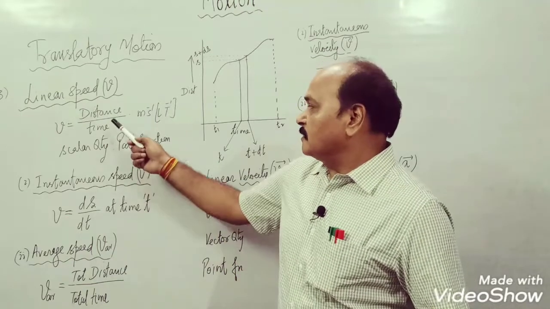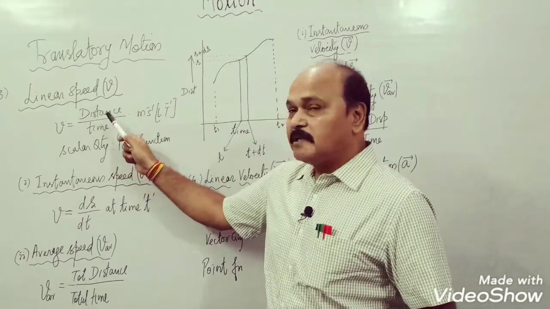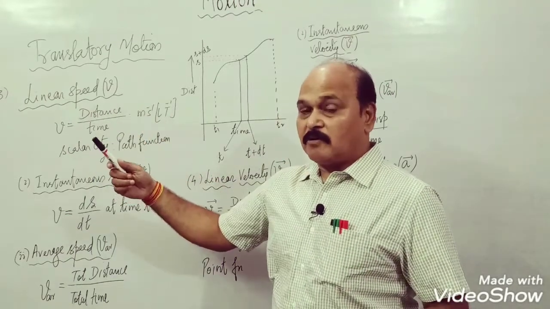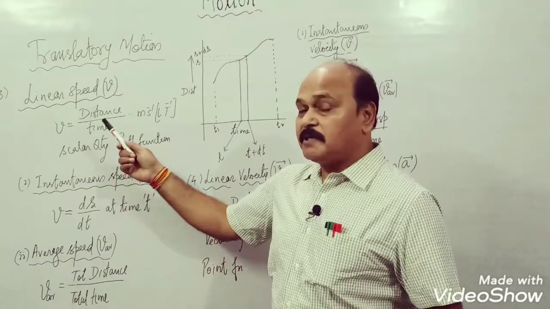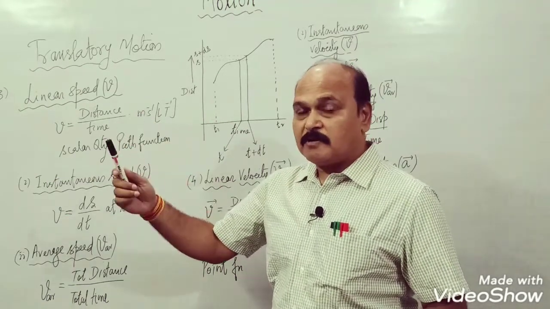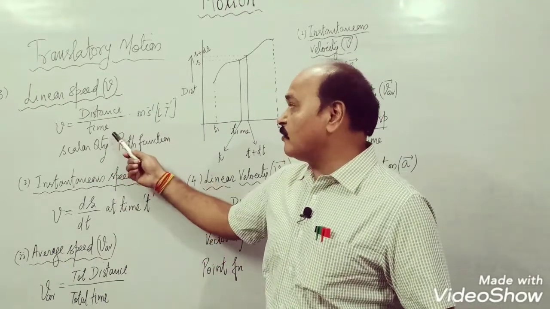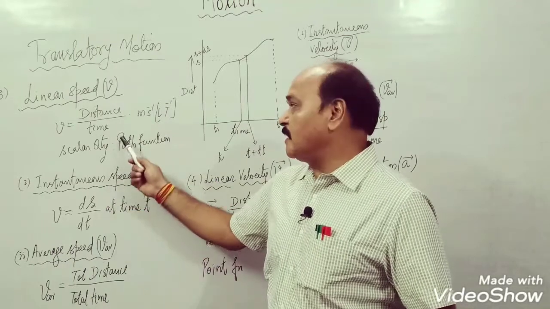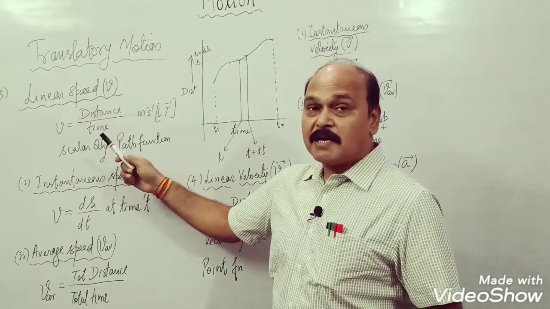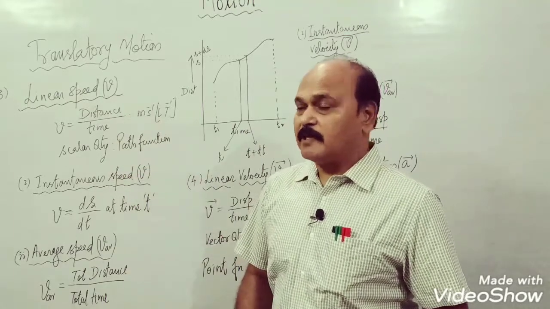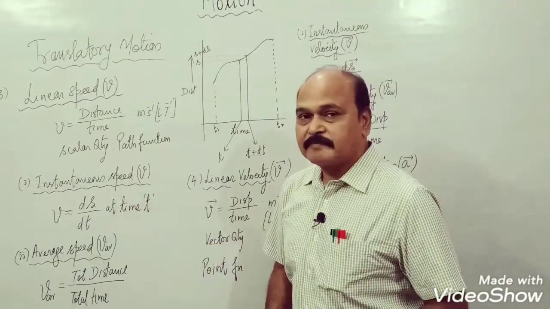Well, the ratio of distance to time is speed, and if this time happens to be infinitesimally small, dt, in that case the ratio is called instantaneous speed, and if this time is finite, then the ratio is called average speed. So let us understand in detail what is instantaneous speed.